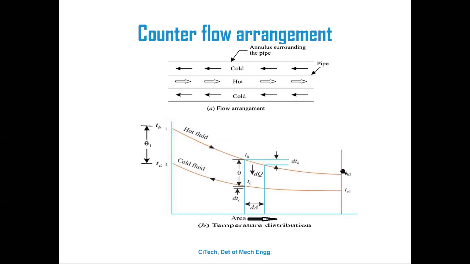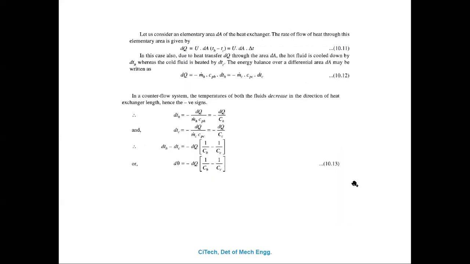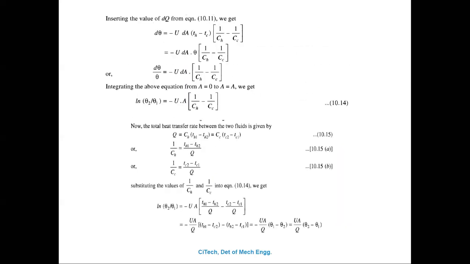Hence, as the length of the heat exchanger increases, both fluid temperatures decrease. That is why we are taking the negative sign on both sides. Next slide. That's why we are taking the previous one.